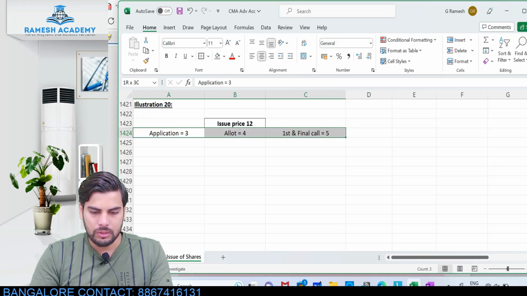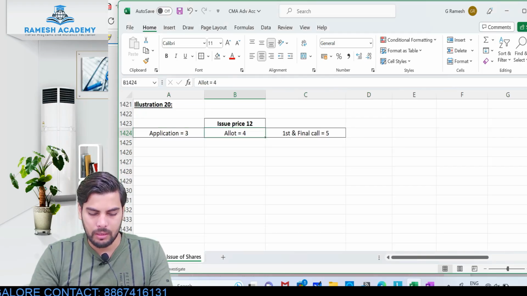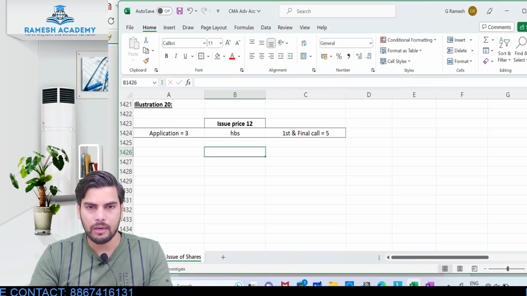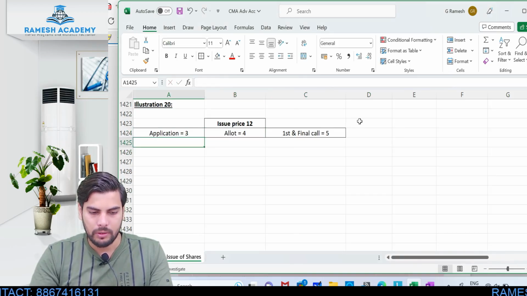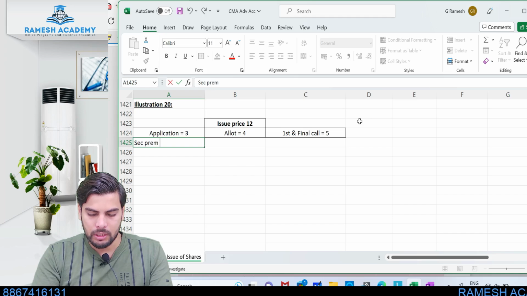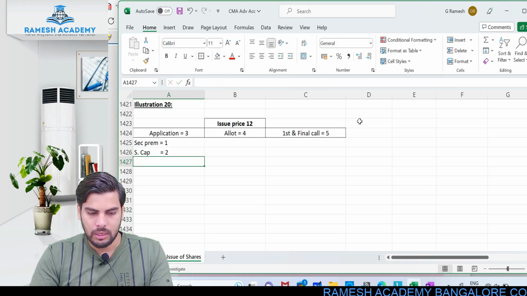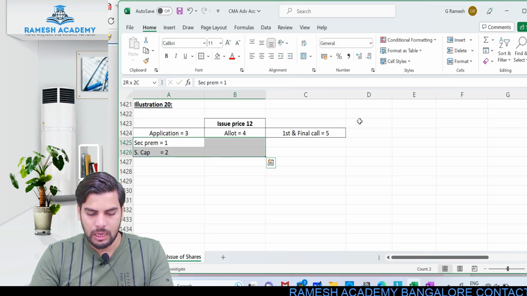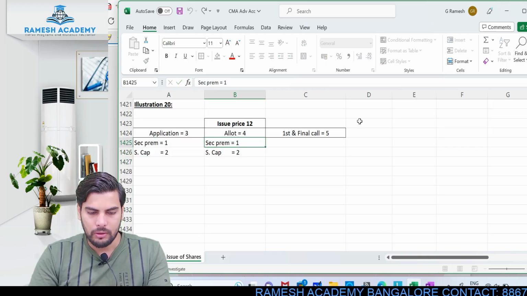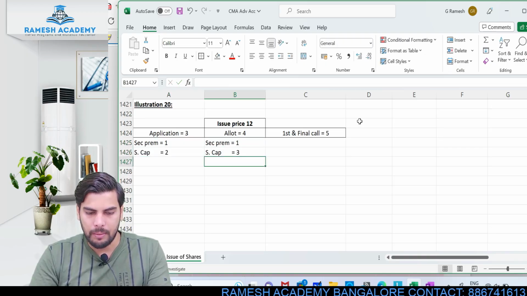Now out of these amounts, I'll have to make a breakup: how much is relating to share capital and how much is relating to securities premium. So out of 3, securities premium will be 1 rupee and the balance will be share capital, that is 2. Same way over here, securities premium will be 1 and the share capital will be 3 rupees.